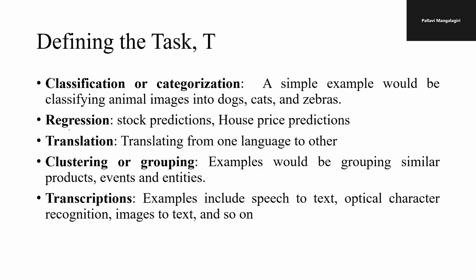So what are the major tasks that we do in machine learning? Mainly we classify based on the inputs. For example, if we have images, we can classify dogs, cats, and zebras in those images. Then we do regression. These two are the major tasks: one is classification, another is regression. Under regression we have stock predictions, house price predictions, and all the predictions that come under the regression aspects.